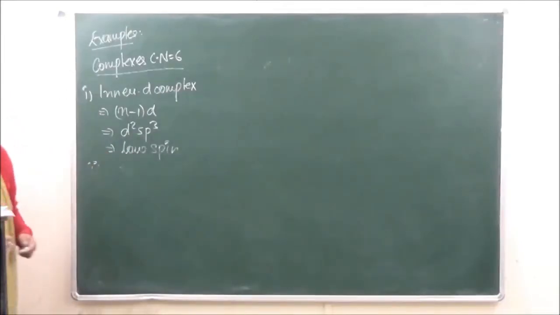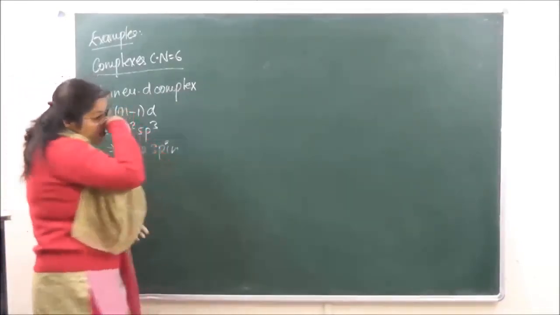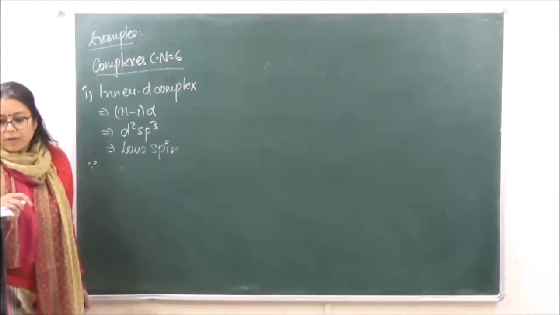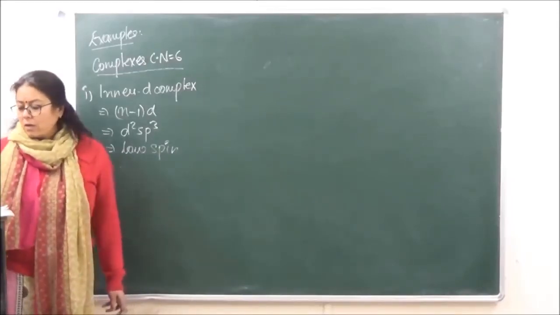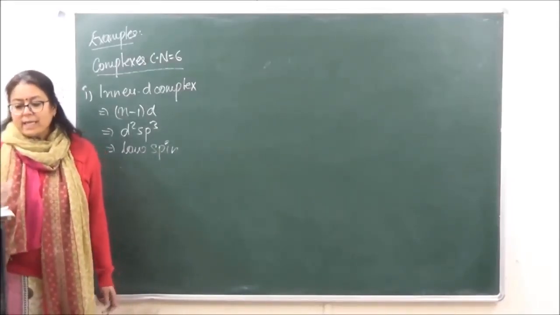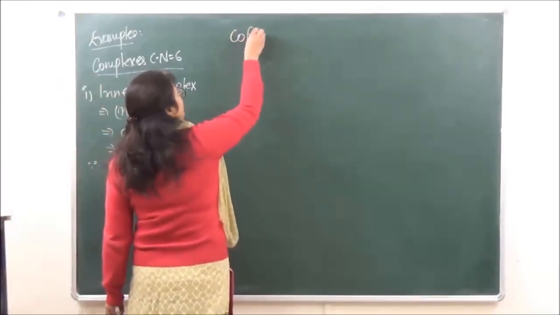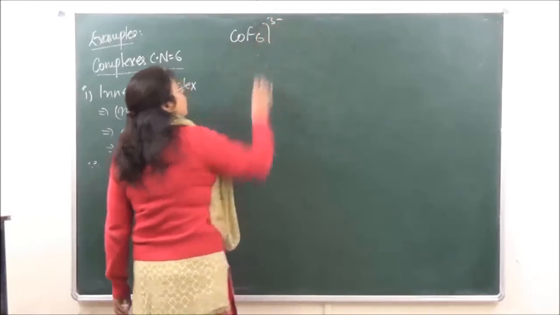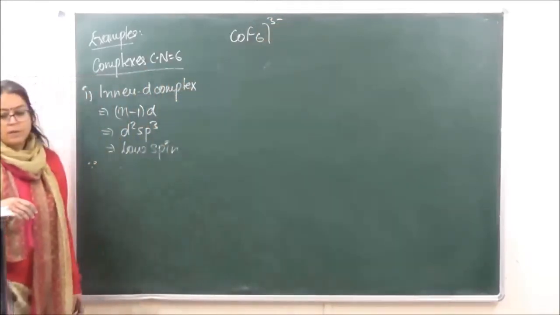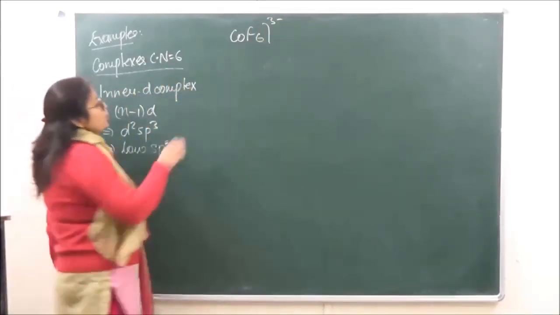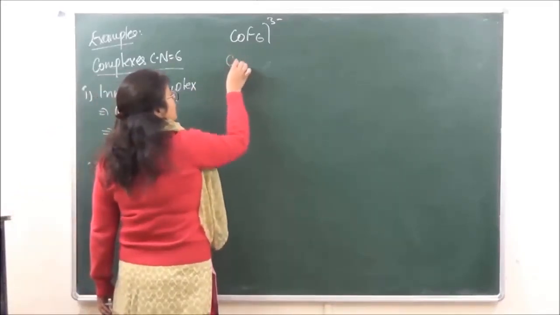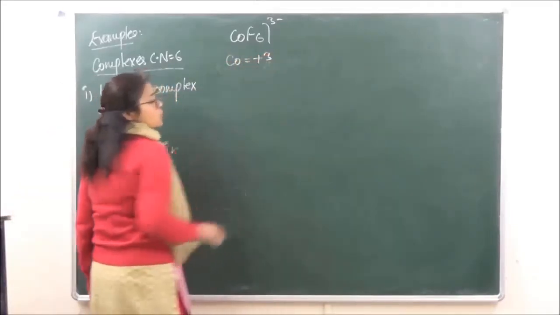Okay. Now we will discuss another example of an outer orbital complex. Let's take the example of [CoF6]3-. Again, F over here is going to be a weak field ligand. What is going to be the oxidation state of cobalt over here? +3.